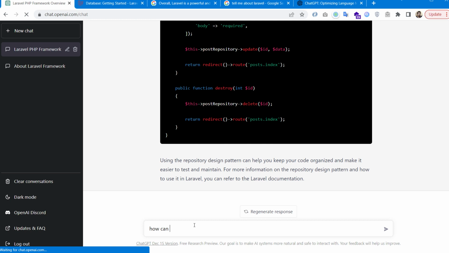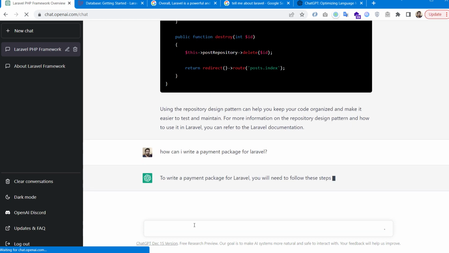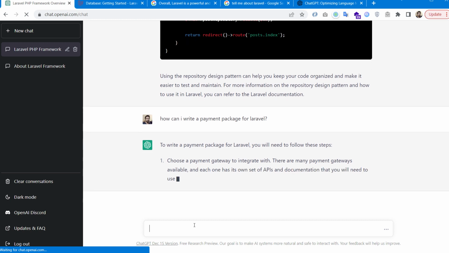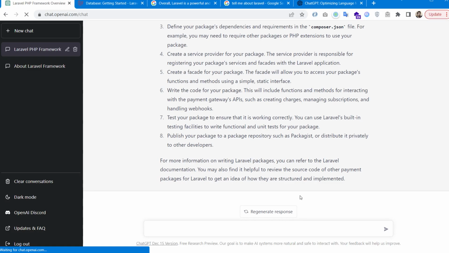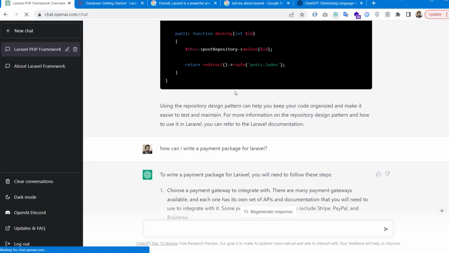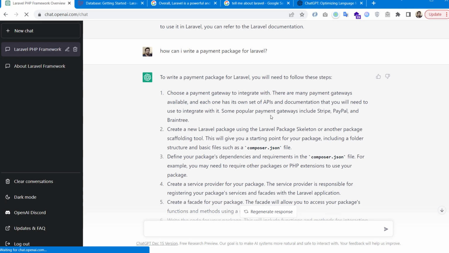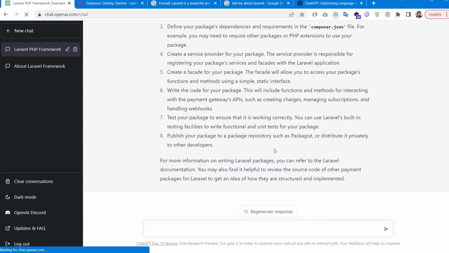Okay, now I'm going to ask it some more complex questions. For example, how can I write a payment package for Laravel? Okay, it's responding. To write a payment package for Laravel, you will need to follow these steps, and you can see that it gave us these steps, and you can ask ChatGPT to give you more information about each step. Anyway, we have the steps that we need to take.